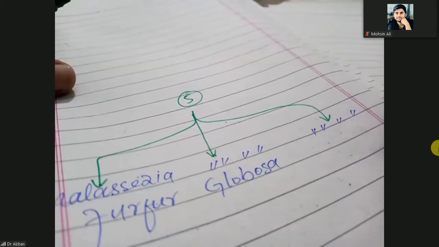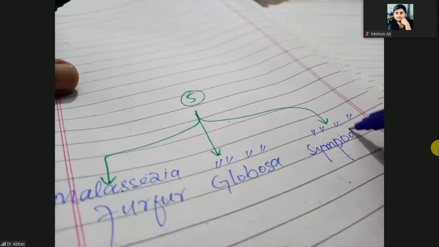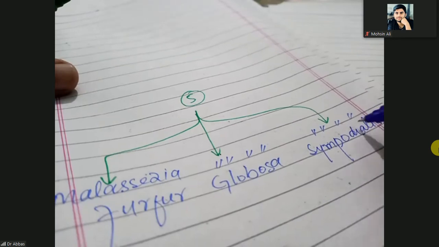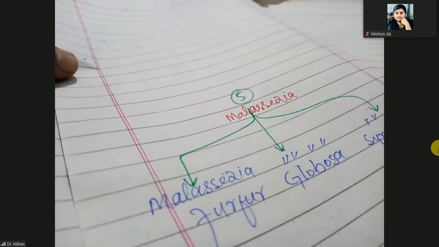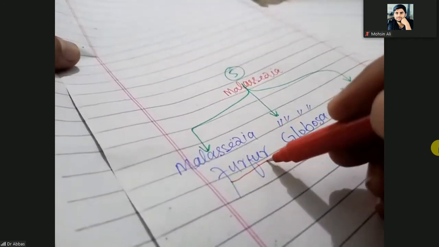And the third one in the group of Malassezia organisms is Malassezia sympodialis. So these are three kinds of Malassezia: Malassezia furfur, Malassezia globosa, and Malassezia sympodialis.